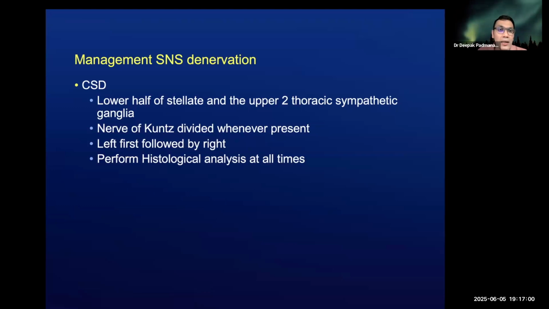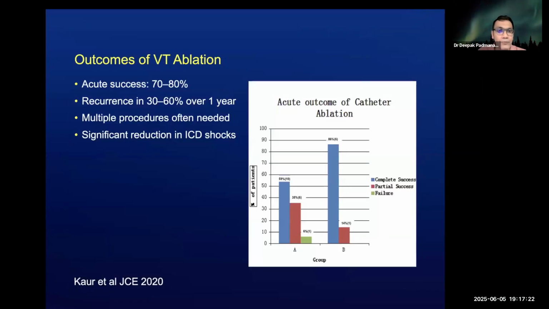And here it is the cervical sympathectomy with division of the nerve of Kuntz whenever present, the left followed by right, and documentation of the histological analysis of neurological tissue after the excision of the cervical ganglial chain might be very valuable. Acute outcomes 70 to 80% when you're ablating for VT, 30 to 60% recur over 1 year.